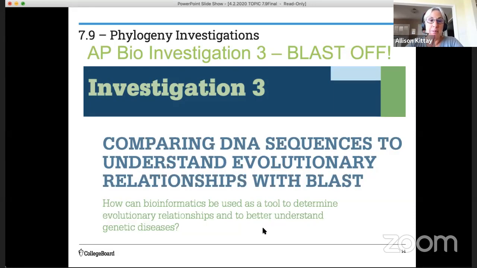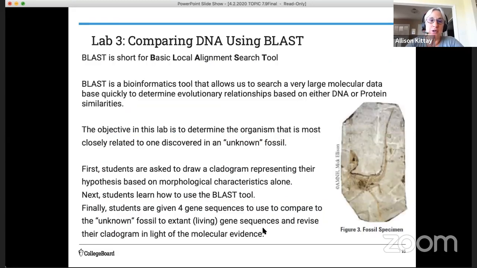So this is AP Biology Investigation 3, and it uses a tool called BLAST, and I'll be explaining what BLAST is in a minute, but it allows you to compare DNA sequences to understand evolutionary relationships. So BLAST is short for Basic Local Alignment Search Tool. It's kind of a mouthful, so we just call it BLAST.